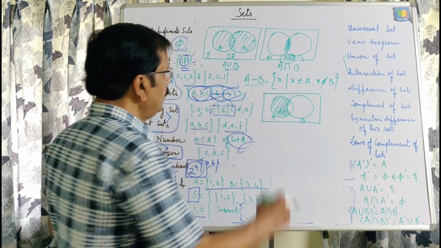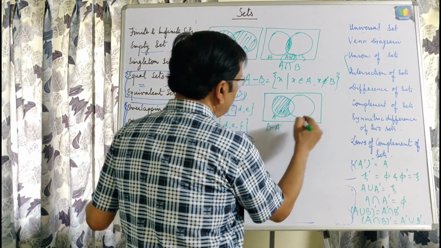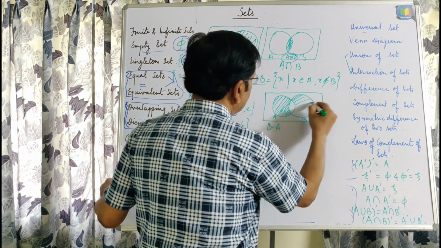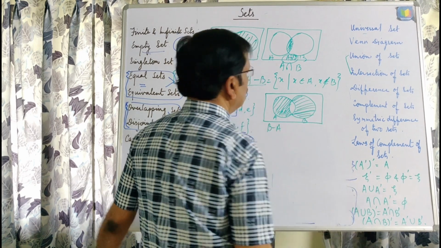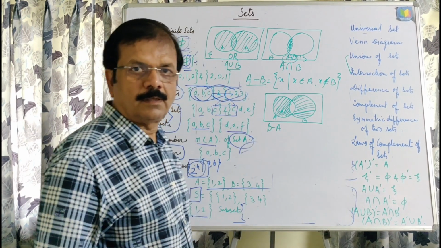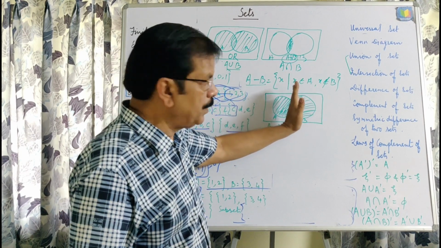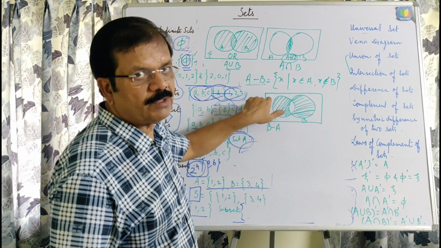In the same way, for B minus A we will shade this part. B minus A means from B we are excluding the elements which are in A also.